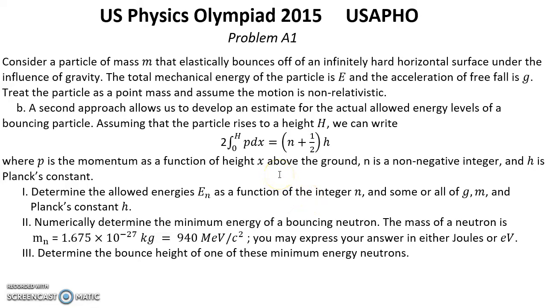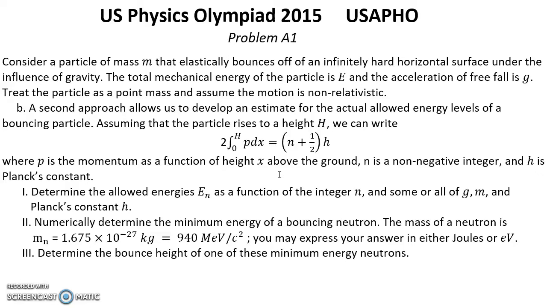First, determine the allowed energies E_n as a function of integer n, and any or all of g, m, and Planck's constant h. 2. Numerically determine the minimum energy of a bouncing neutron.